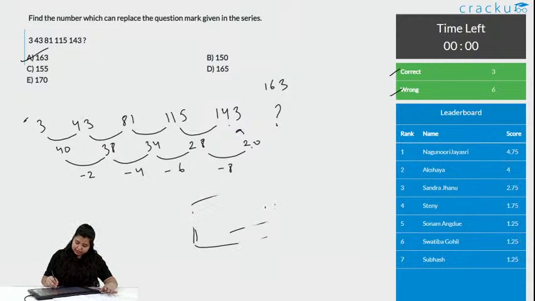So, here we know that something is getting added up. Now, what is getting added up? How do we check this? Check the difference of the second number minus the first term. We got 40, 38, 34, 28, and we don't know here. This is question mark. If we see the steady increase, we see this is minus 2. The difference between these two is minus 4, difference between these two is minus 6, and difference between these two is minus 8. That means the difference should go minus 10, minus 12. It is getting decreased by 2.